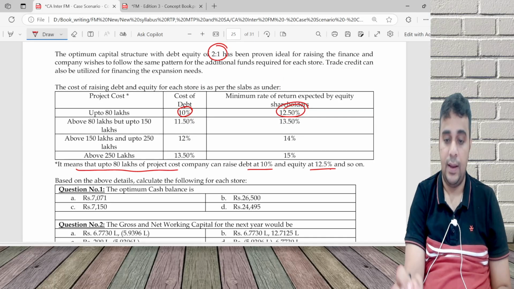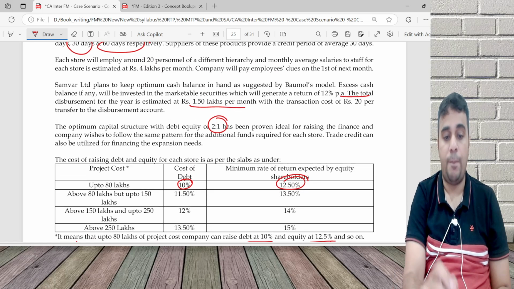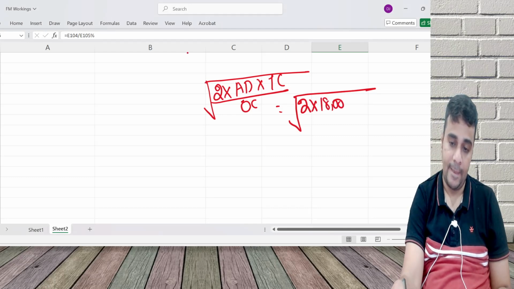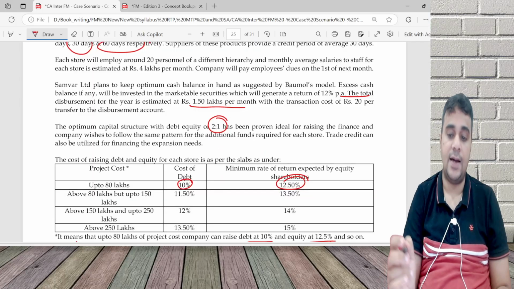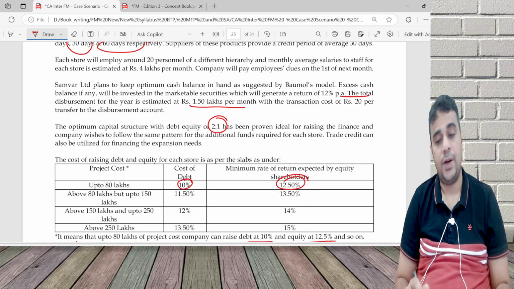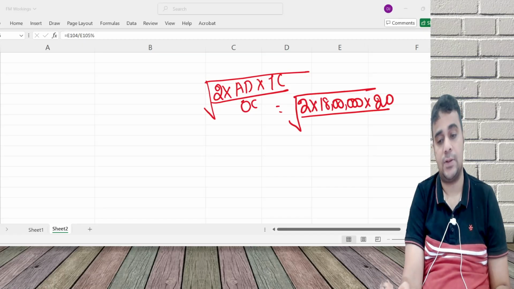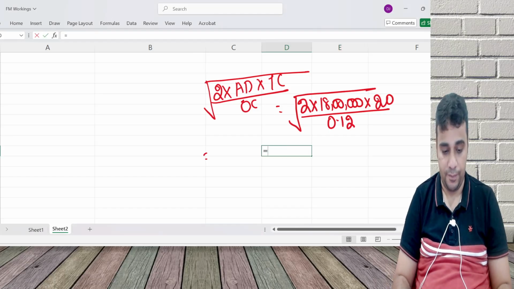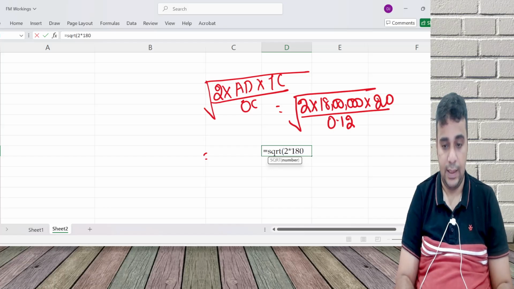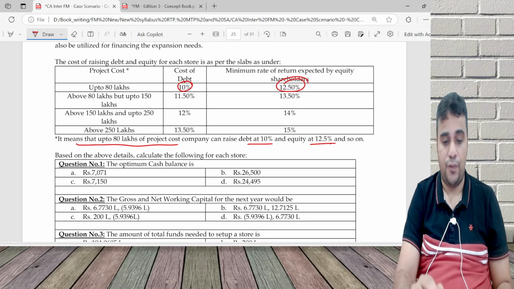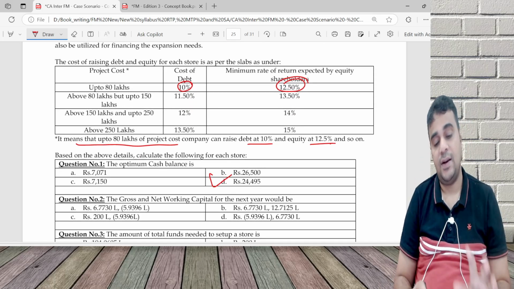2 into annual demand of money, 1.5 lakhs per month. Annual demand is 18 lakh. Transaction cost is 20 rupees. Opportunity cost is 12%, 12% is 0.12. This will give me the answer. Square root of 2 into 18 lakh into 20 divided by 0.12, which is 24,495.